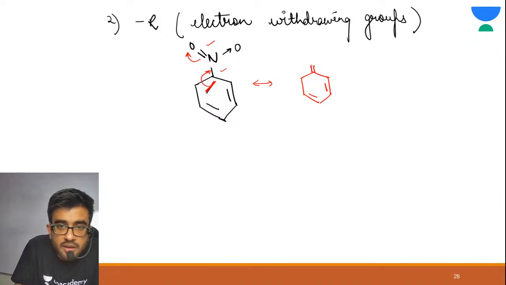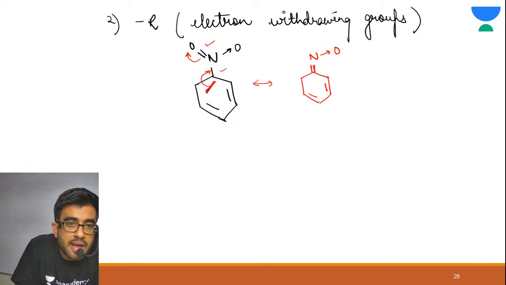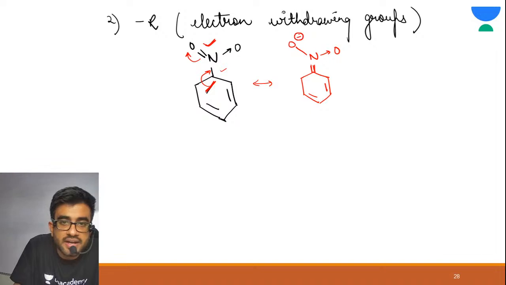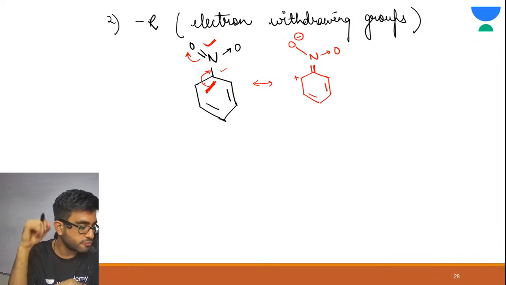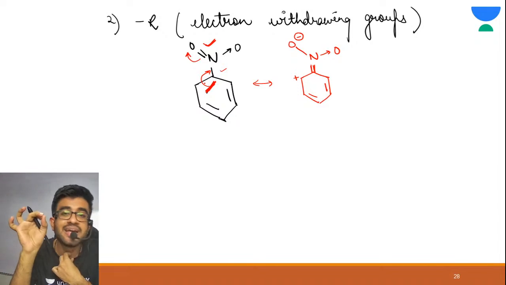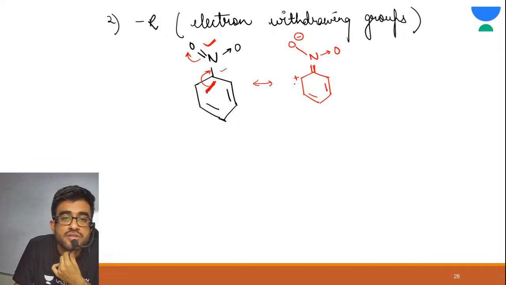So this has double bond, nitrogen. This oxygen remains same, and this pi bond is moving on this carbon. So this is acquiring negative charge, and this carbon would acquire positive charge. Why? Because this pi bond is moving away from it. So when it moves away from it, it will acquire positive charge.